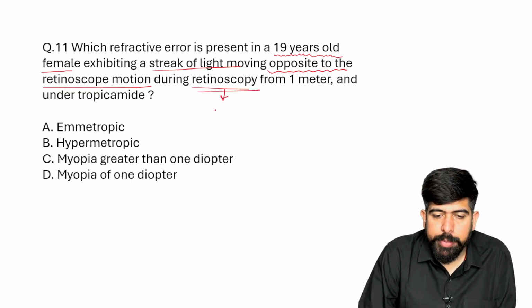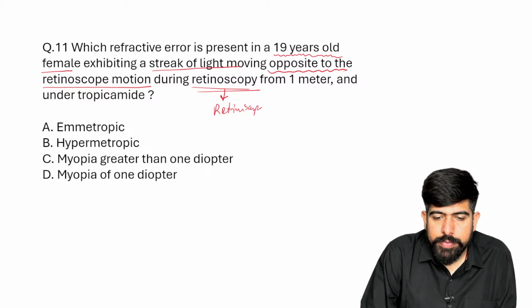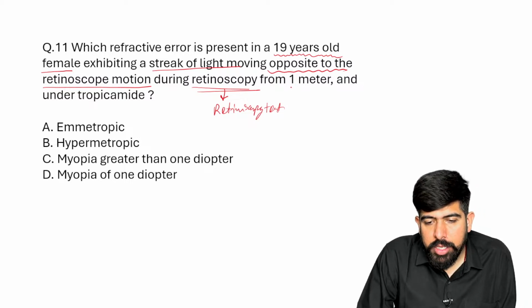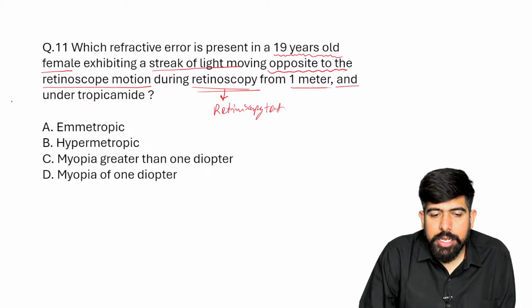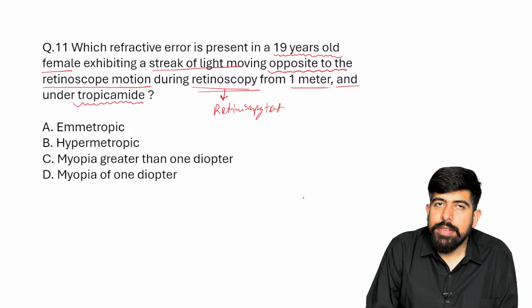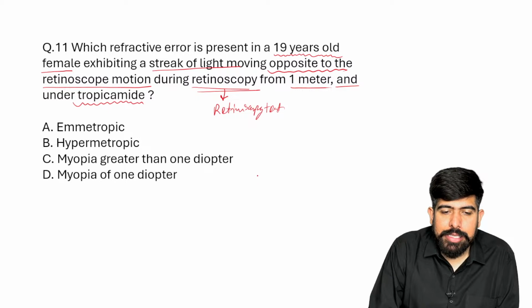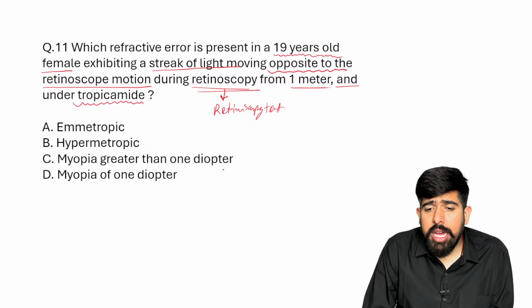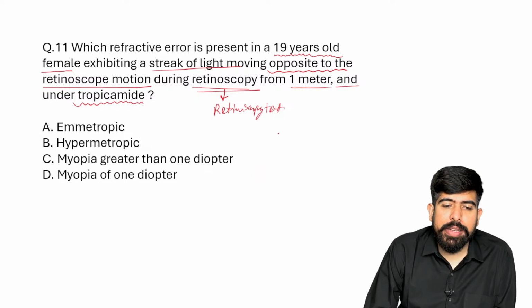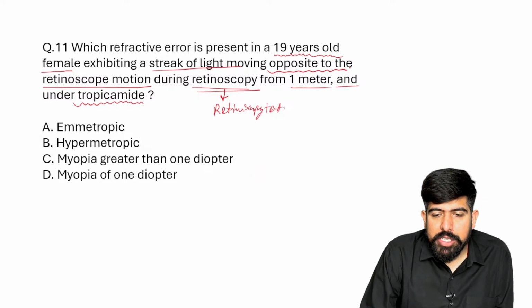The question is asking about the retinoscopic test, which is done from 1 meter under tropicamide, which is your dilator. We dilated the eye with tropicamide and from 1 meter we are doing the retinoscopic test. What does the female patient have?